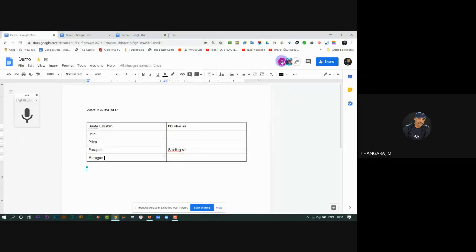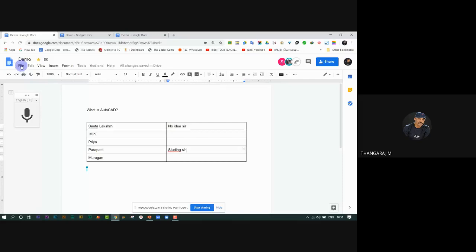Just click it. You can also track these actions from here.